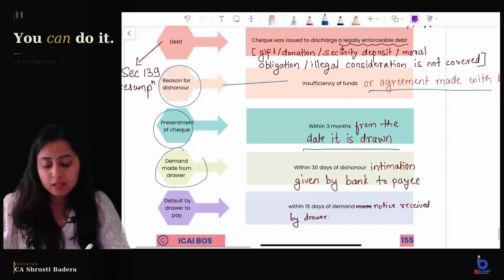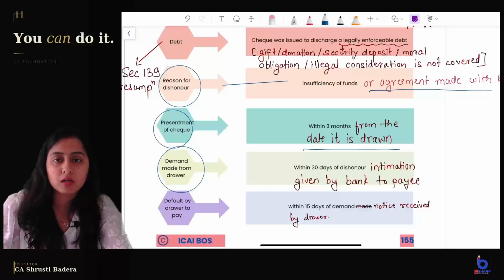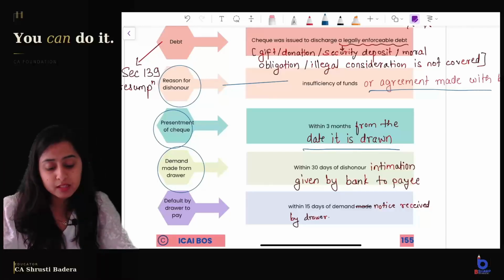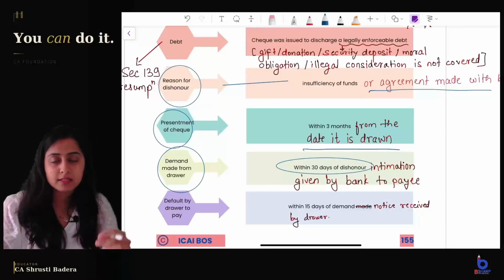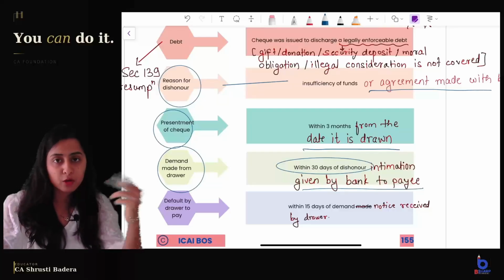And after the dishonour notice was received, now the bank will give you the notice that the cheque is dishonoured, right? You should inform the drawer of the cheque, right? So you have given a written notice to the drawer. Law says within 30 days of dishonour of the cheque, when you receive the intimation from the bank, within 30 days the payee has to inform the drawer.